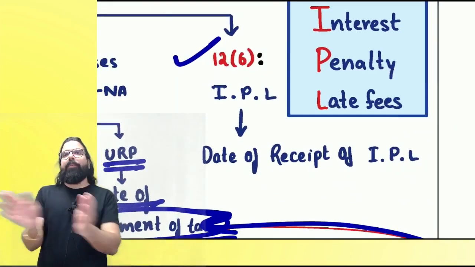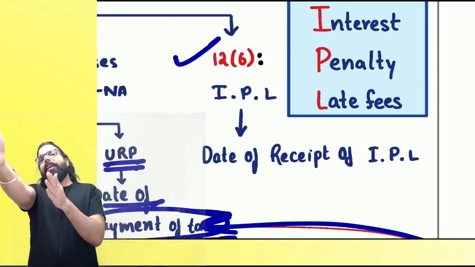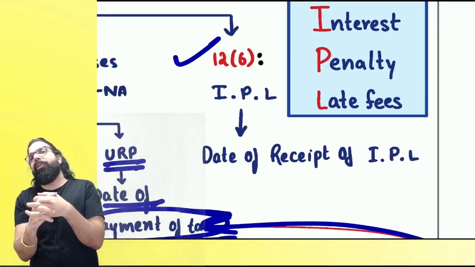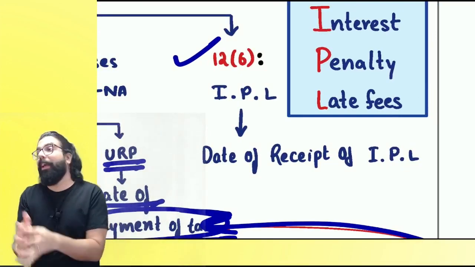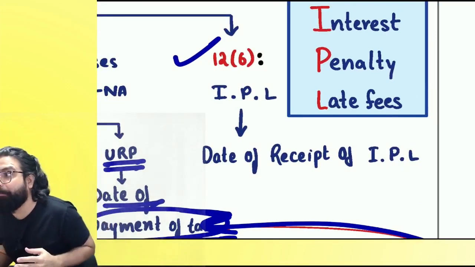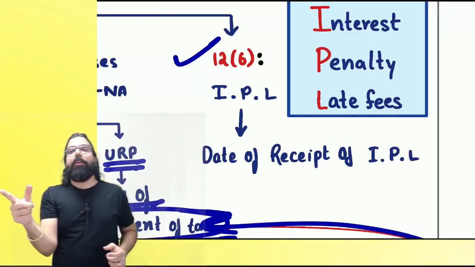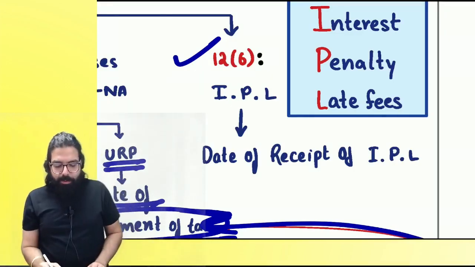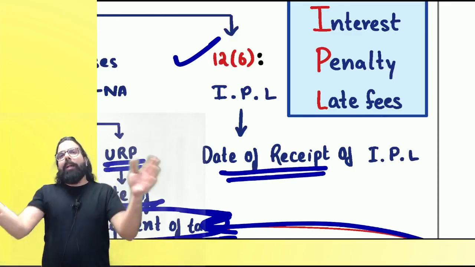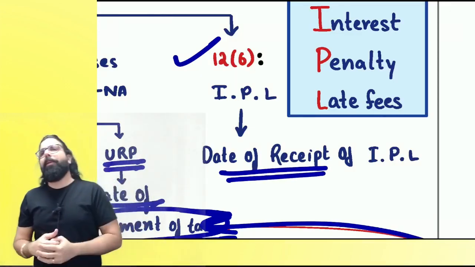Everyone listen to me very carefully. I went ahead and supplied you some goods. Later I told you, you have to pay me interest, penalty and late fee. For interest, penalty and late fee, if received, I have to pay GST. When do I have to pay? The date of receipt will be the time of supply. That month when I am filing the return, I'll go ahead and pay.